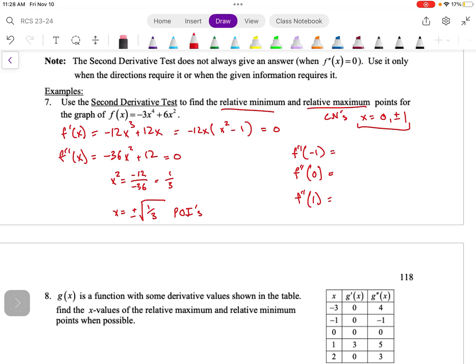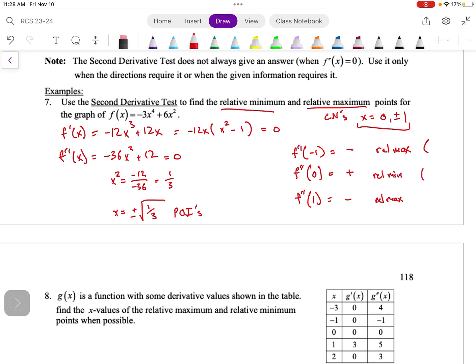Now if I do f double prime of -1 and I plug the -1 in here, I am going to get out a negative number. With 0, I will get a positive number, and with 1, again, I will get a negative number. So this suggests if I have a negative number, this will be a relative max, and my 0 is going to be a relative minimum.